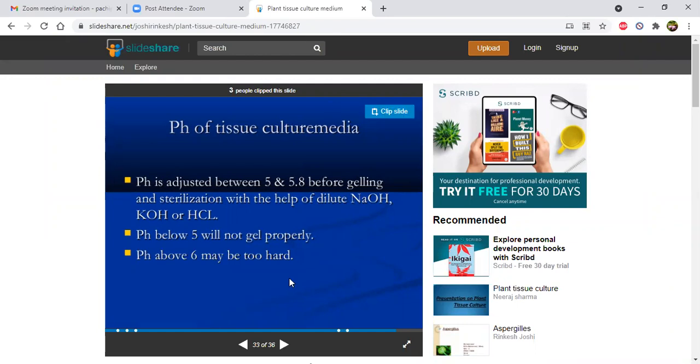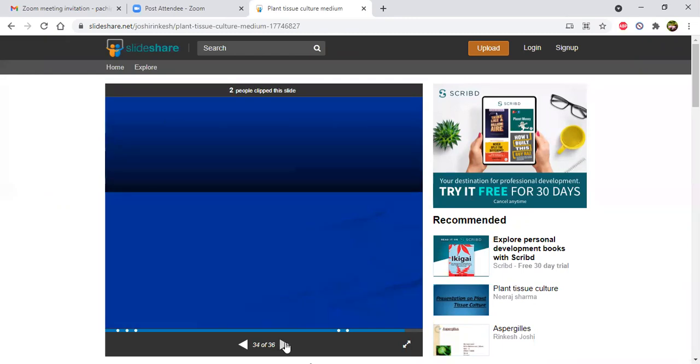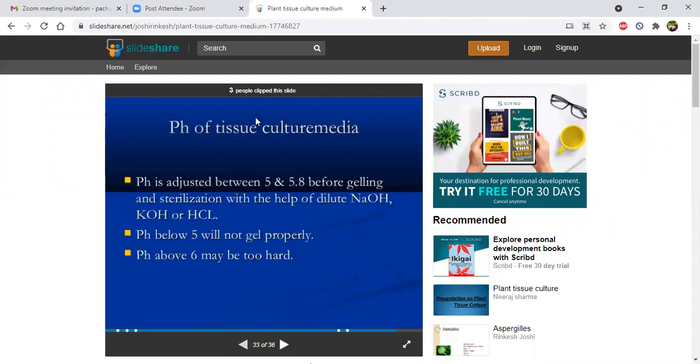That much hard it will become due to the high pH. Low pH gives the medium in the form of liquid only. This is about the pH of culture medium.